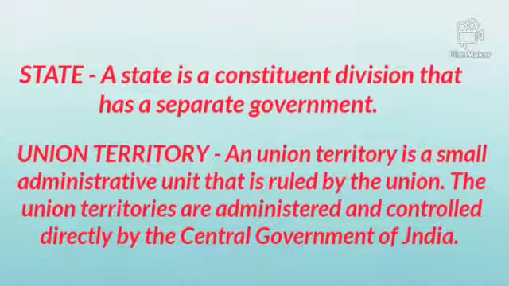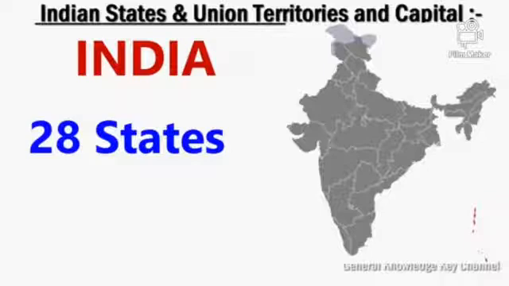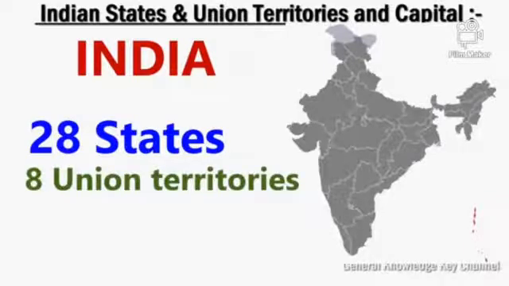In simple words, the difference is that a state is ruled by its own state government, whereas a union territory is directly ruled by the central government or union government. So India has 28 states and 8 union territories as of 2021.